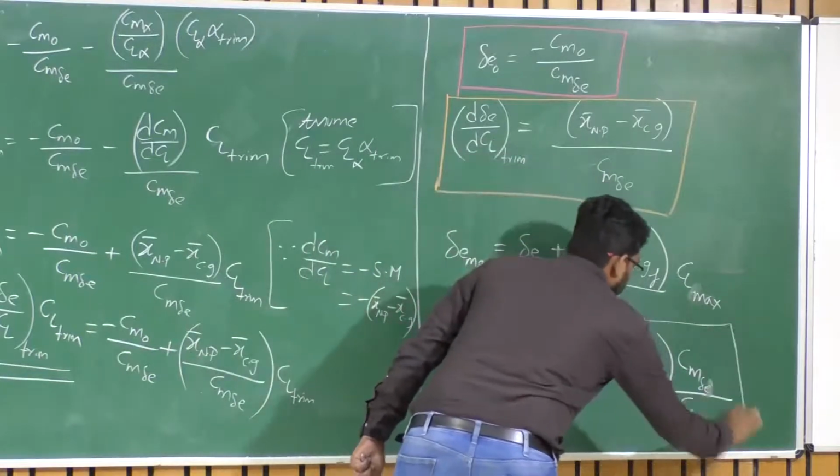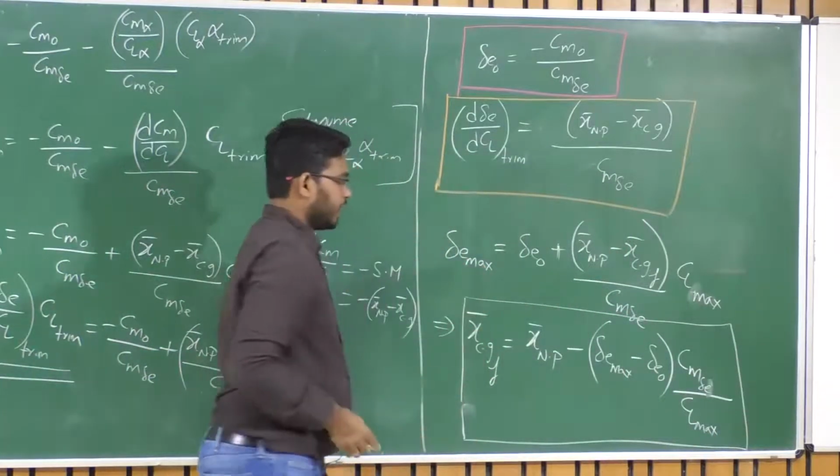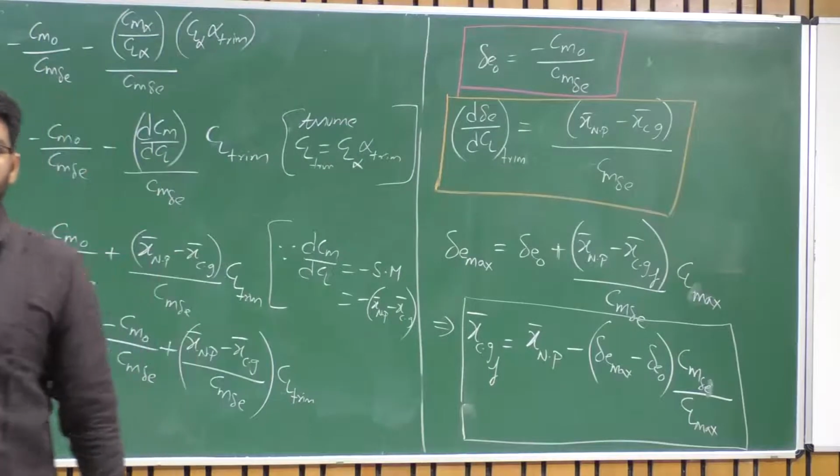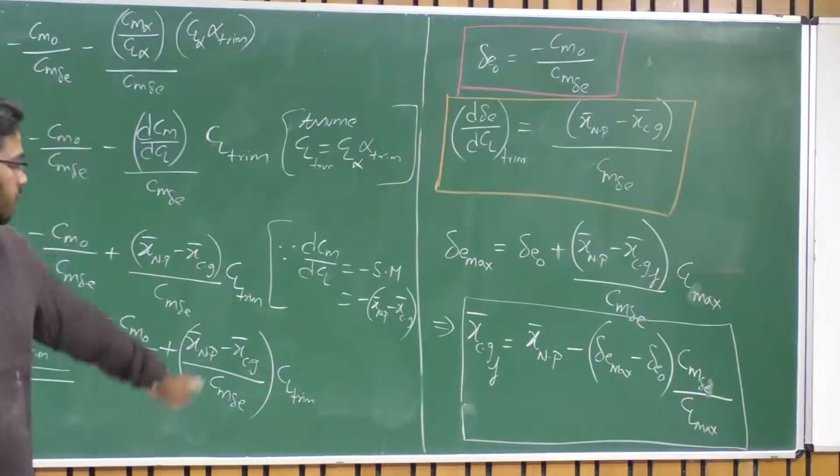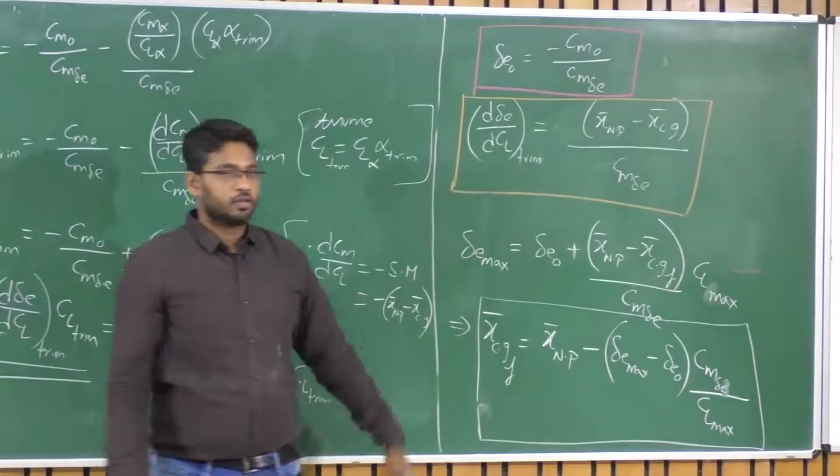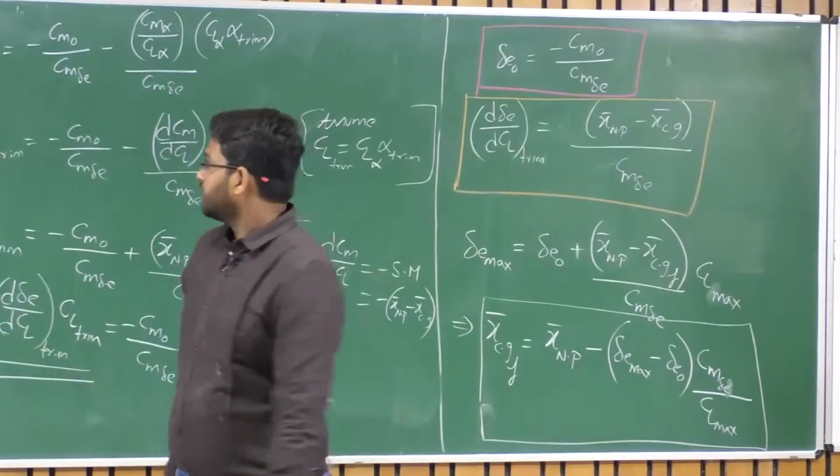So you can't simply place your CG far ahead. No? If you still want good control of your aircraft, you have to limit your CG forward location, right? So what we have is a permissible range.